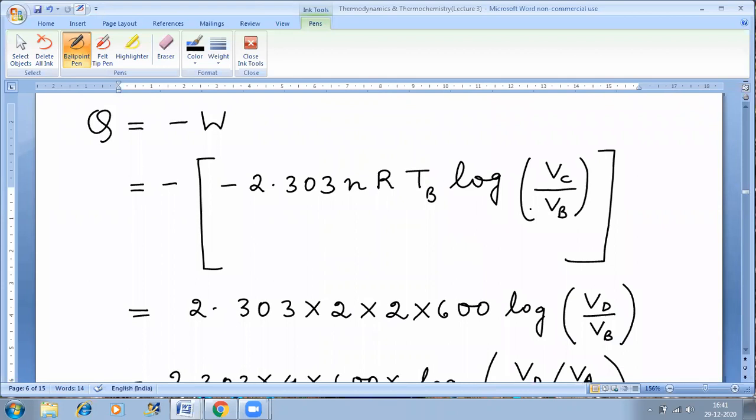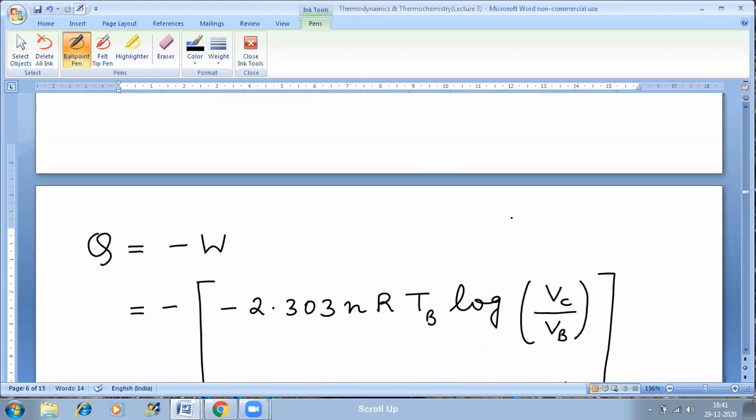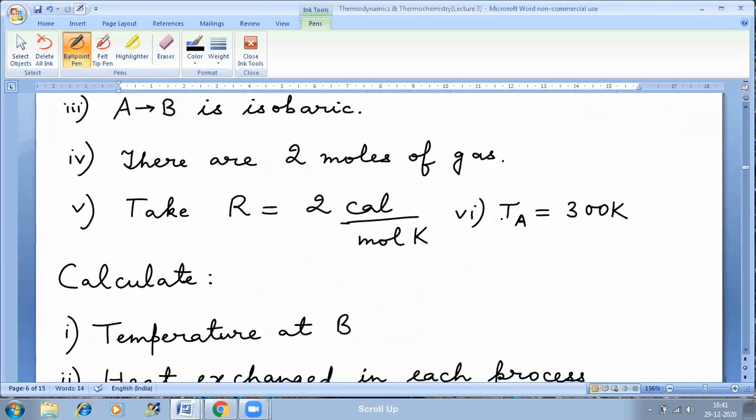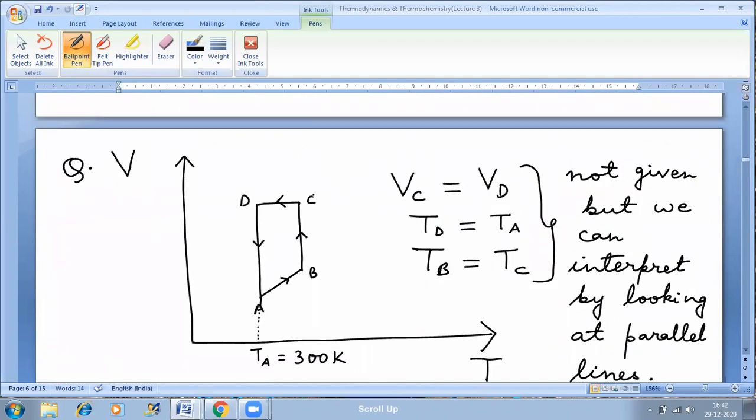Now, VC by VB is not given in the question. So I can do like this. I can look at the graph again. And I can say that because the line CD is parallel to the x-axis, the y coordinate will be same for point C and D. That means the volume at point C will be same as the volume at point D because CD is parallel to the x-axis.